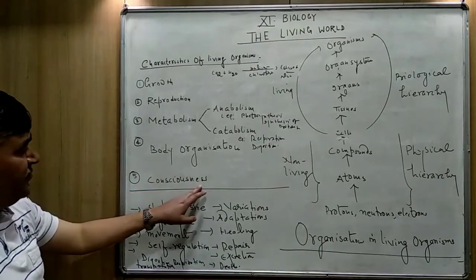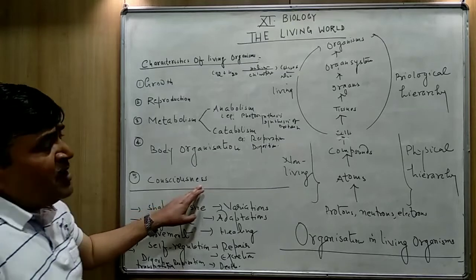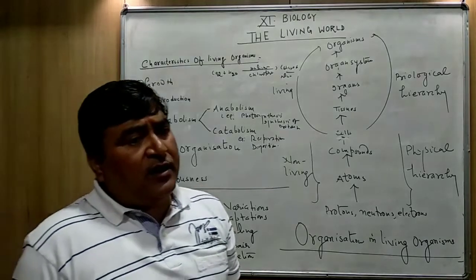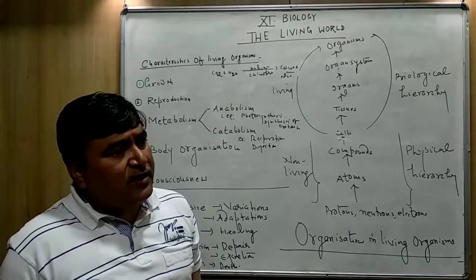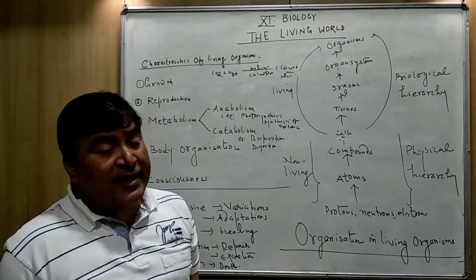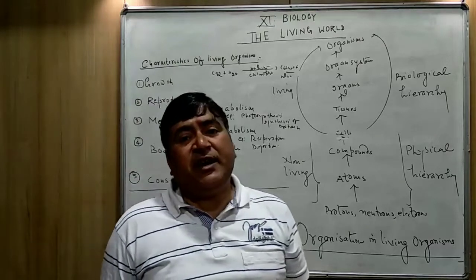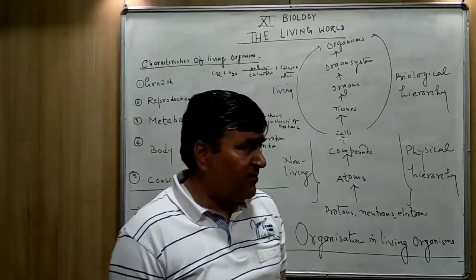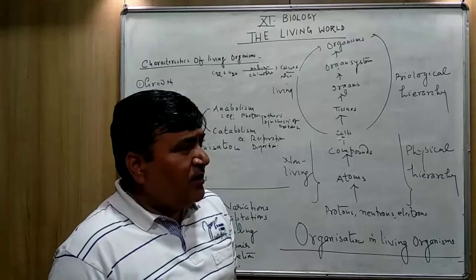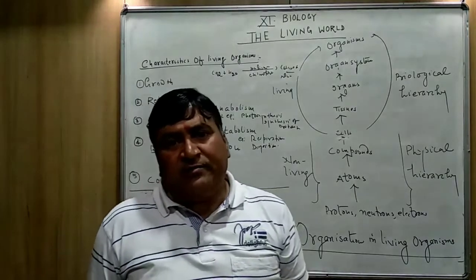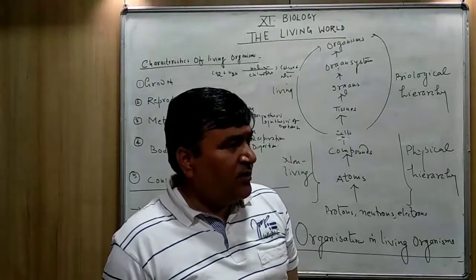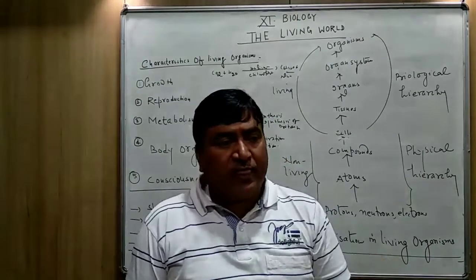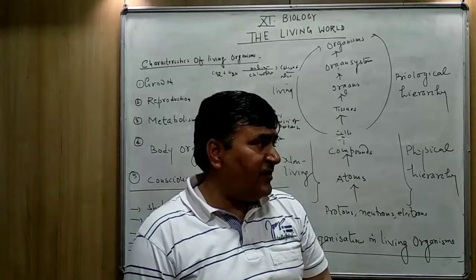Now, the next heading is consciousness. What is consciousness? And you know, consciousness is the response against the external stimulus. All living organisms respond to the external environmental conditions.